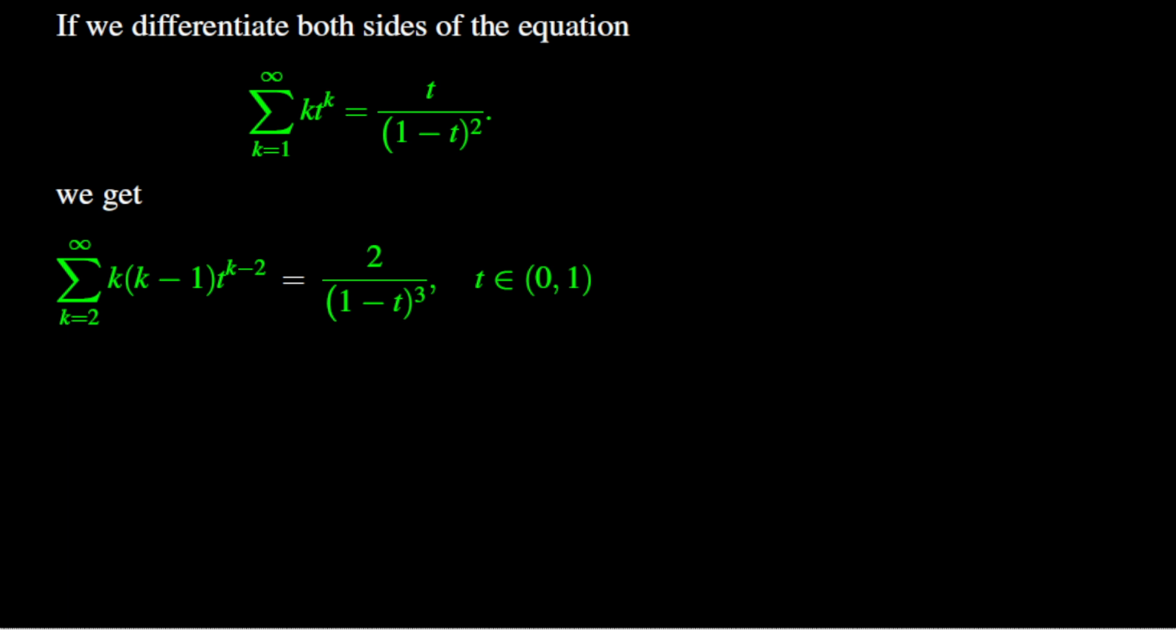In order to compute the variance of X, we will repeat the same process. We will differentiate the series k t to the power k, for k going from 1 to infinity. When we differentiate this series, we see that the series with leading term k times k minus 1 times t to the power k minus 2, for k going from 1 to infinity, converges to the fraction 2 over the quantity 1 minus t cubed.